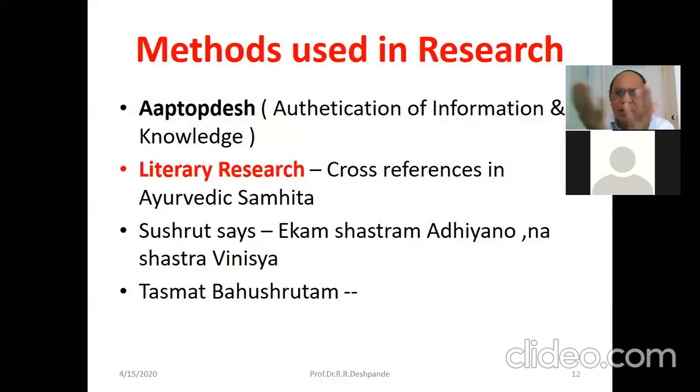You have to consider all the variables, all the knowledge spread in the different sciences, such as physics and chemistry. For example, today we are using USG, CT scan, MRI. That is not the monopoly of allopathy. This is the development of biotechnology, and we can make use of biotechnology to conclude our references and our knowledge.